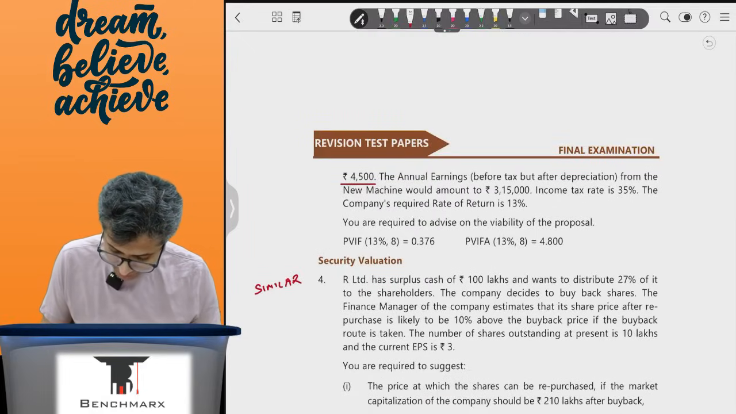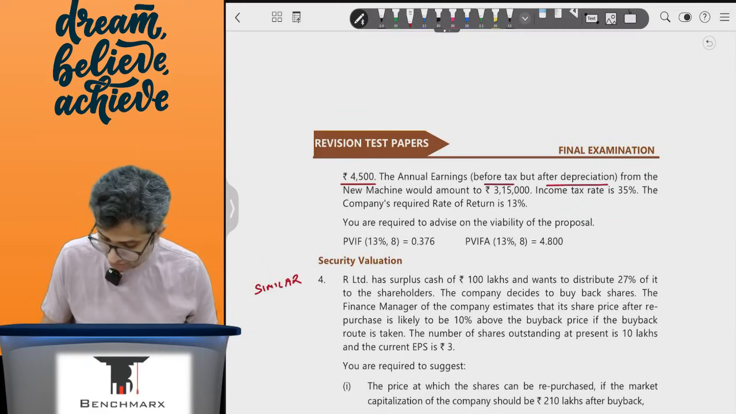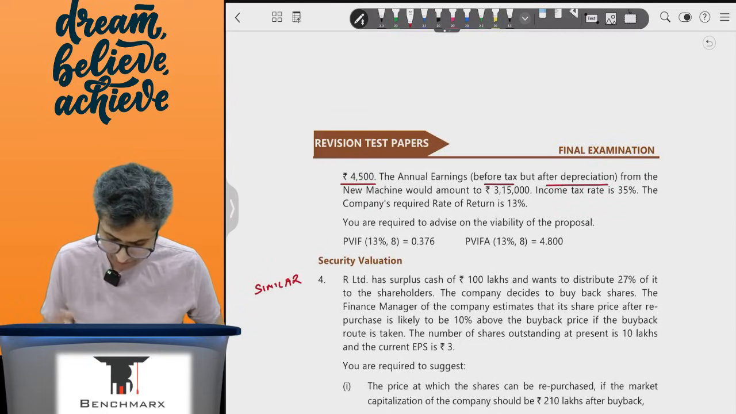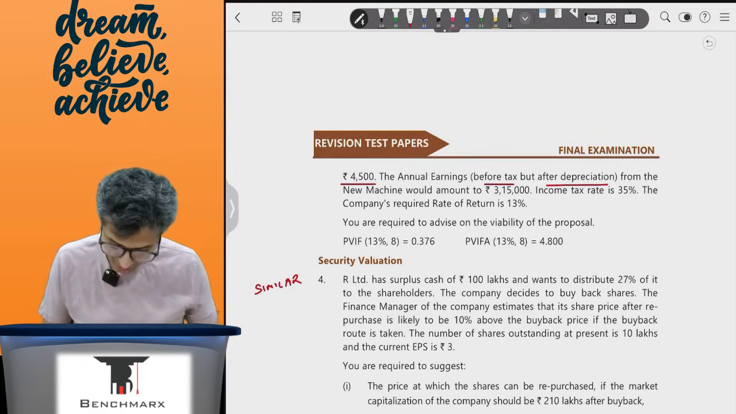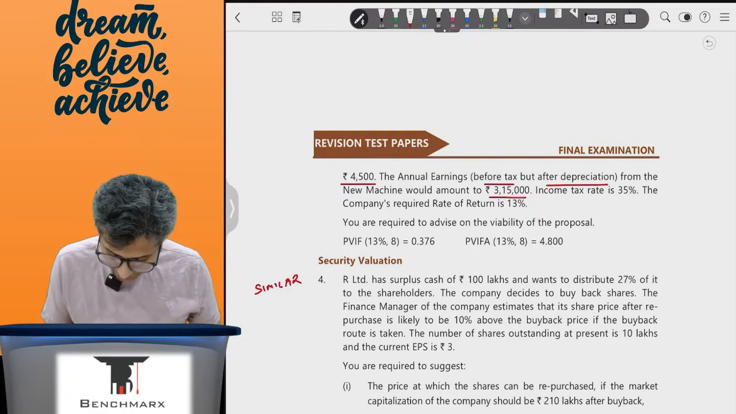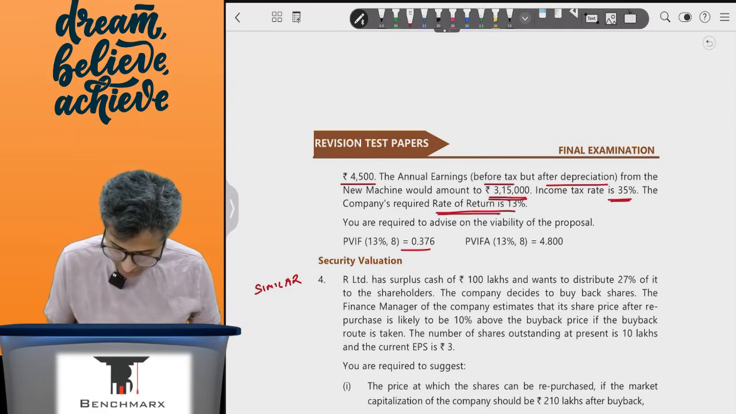The annual earnings before tax but after depreciation. Clearly this is given before tax but after depreciation. Even if the word earnings were given, that is after depreciation, from the new machine would amount to 3,15,000. Income tax rate is 35%. The company's required rate of return is 13% and you have been given the present value factor.